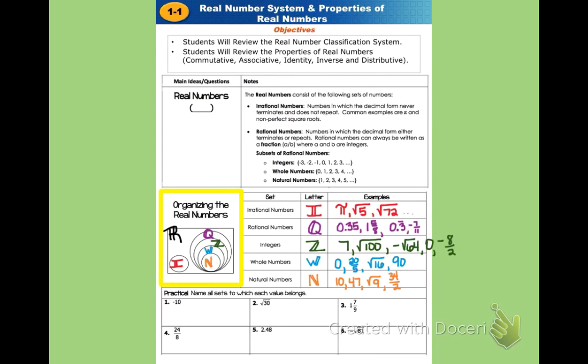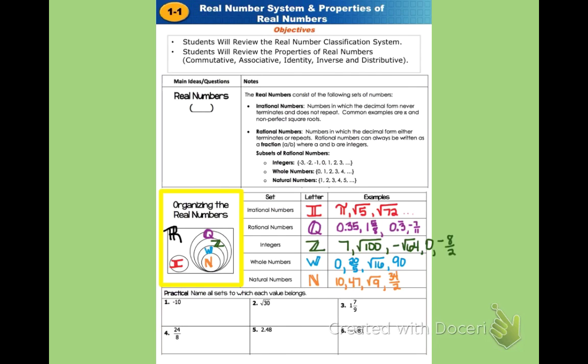So let's first focus on the irrational numbers. There is a symbol that we use to signify irrational numbers, so we don't have to write out irrational every time, and it's the capital letter I, and it does have a little extra slash on it just to distinguish it from other I's, so it almost looks like a Roman numeral 2, but that's the letter we use to represent irrational numbers, and you'll see that the irrational number set is all alone over here in this Venn diagram all by itself as a separate set within the real numbers.